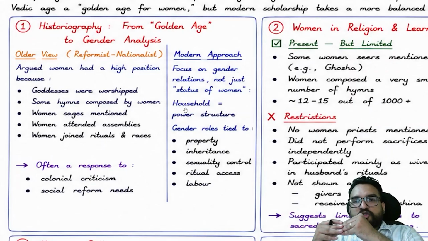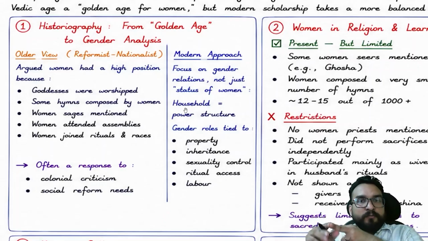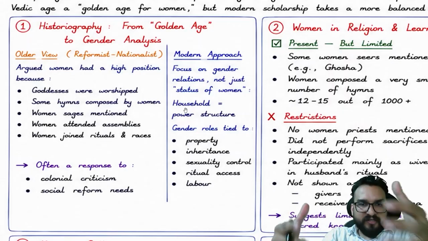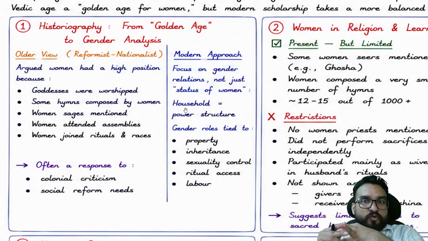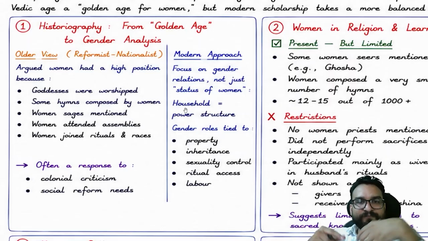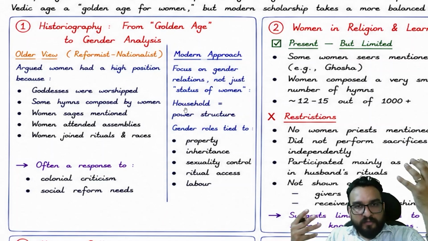For example, in your household, how inheritance happened will play a major role. All right, how sexuality is controlled, who has control over sexuality. Sexuality means reproduction, right? How many children, who has control over this? Ritual access, who has control over participating in the yagyas? Okay. And labor, who is allowed to do the labor and receive the fruit of it in terms of income, right?